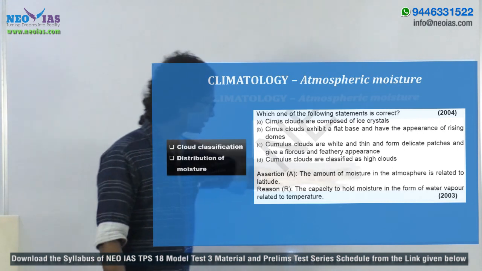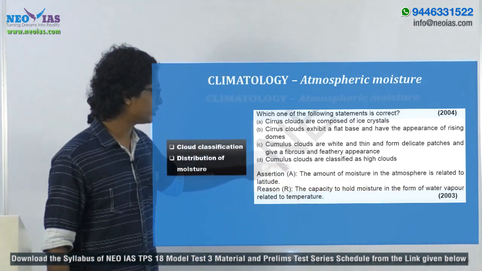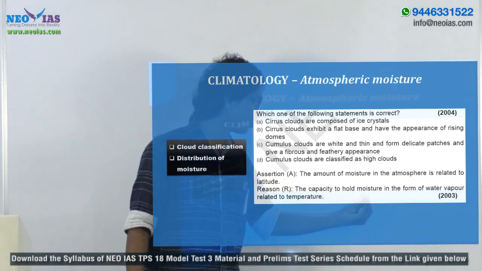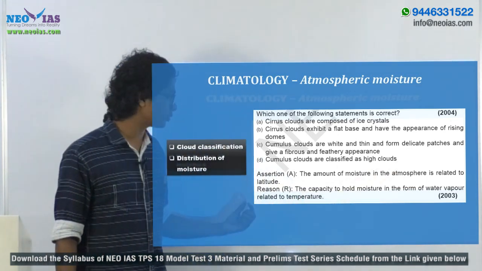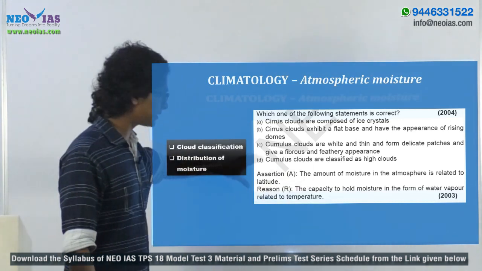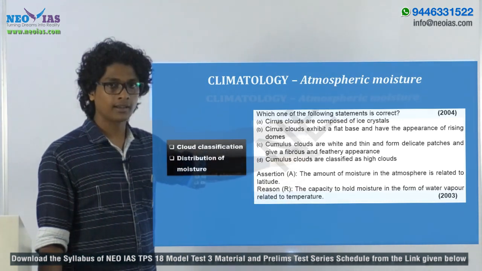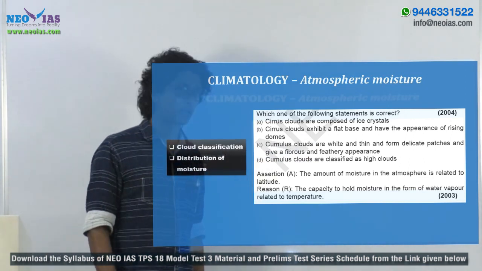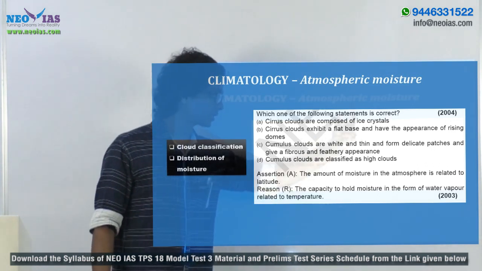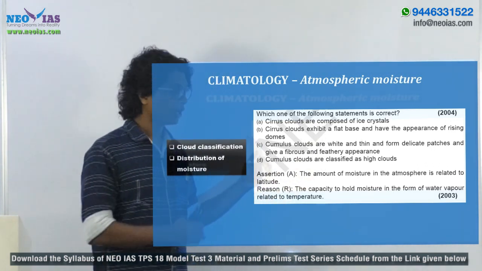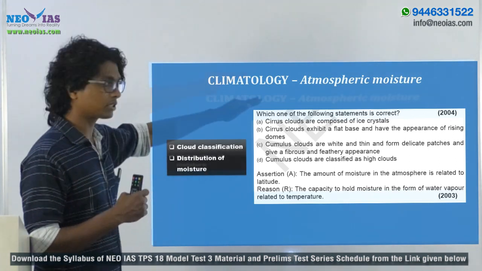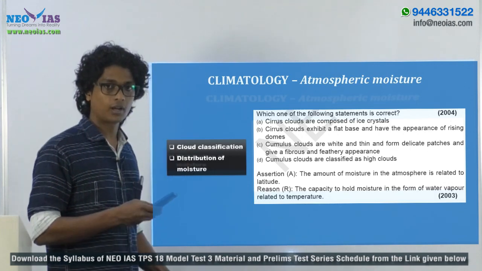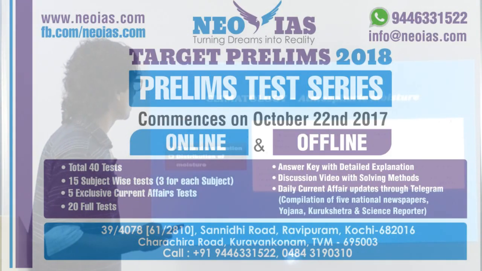Now let's see a 2013 question. The amount of moisture in the atmosphere is related to latitude. The capacity to hold moisture in the form of water vapor is related to temperature. This is an assertion reason type question from the year 2013, and after 2011 we have not had any assertion reason type questions, right? But yet these kinds of statements are important for us. So the topics from atmospheric moisture which you have to cover are cloud classification as well as distribution of moisture and the factors affecting that.